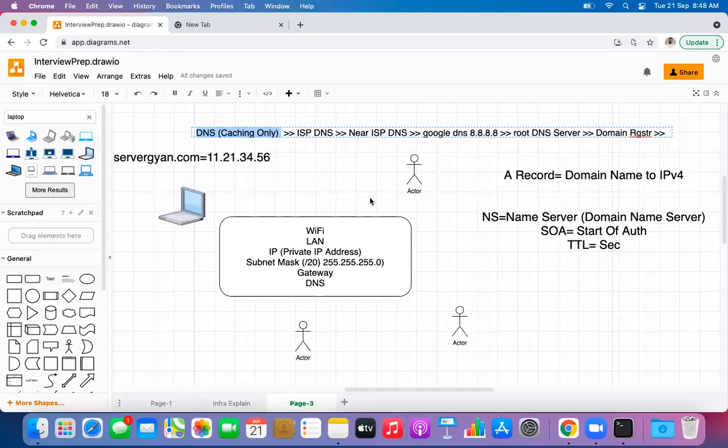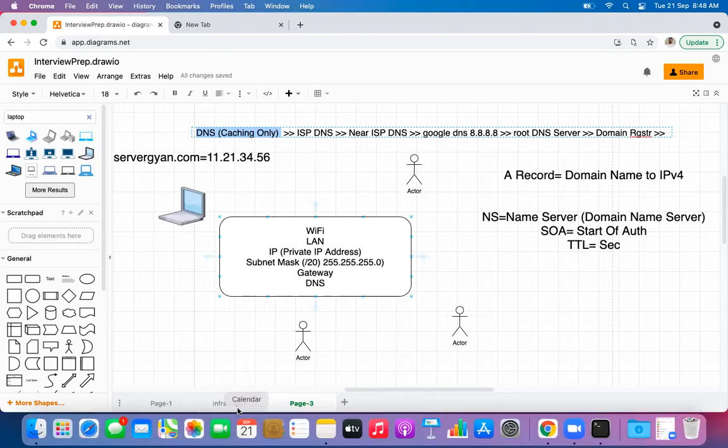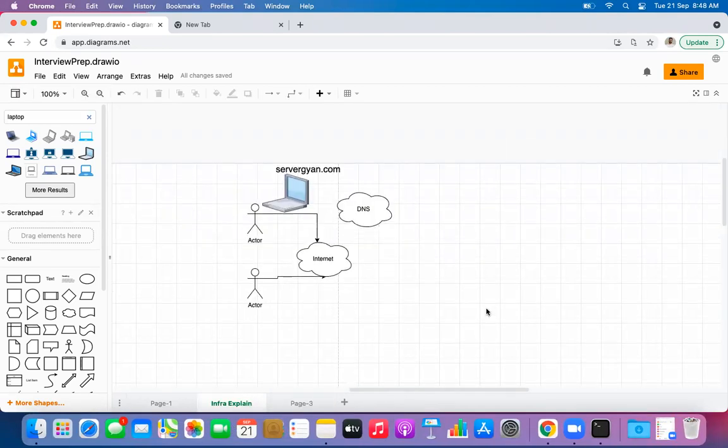Yes, sir. Okay. Any other question, guys, here? Otherwise, I hope that this concept is clear. So we will move towards this particular segment, the infrastructure explanation part.